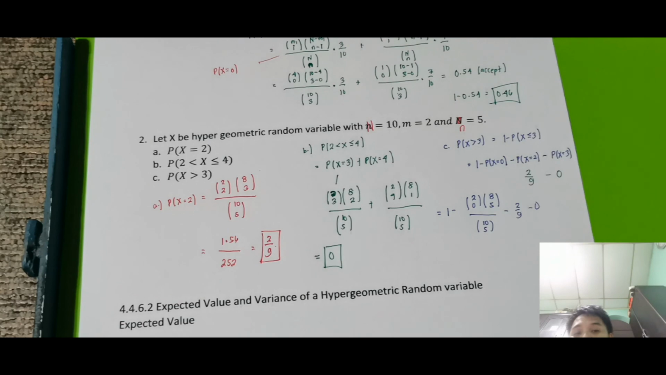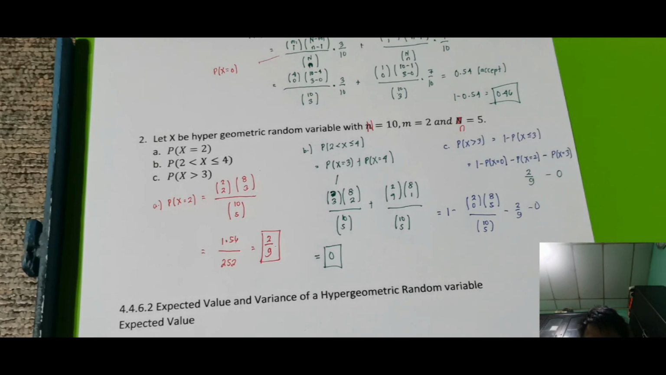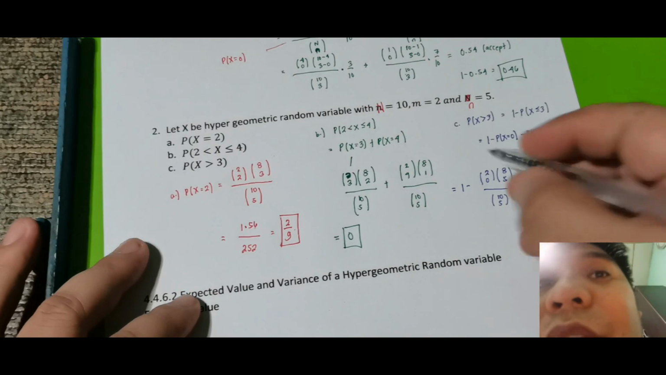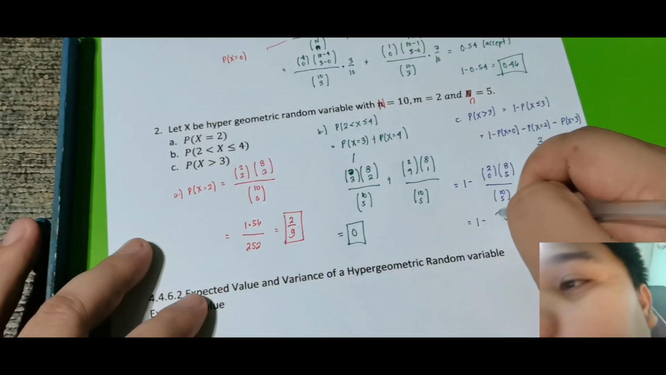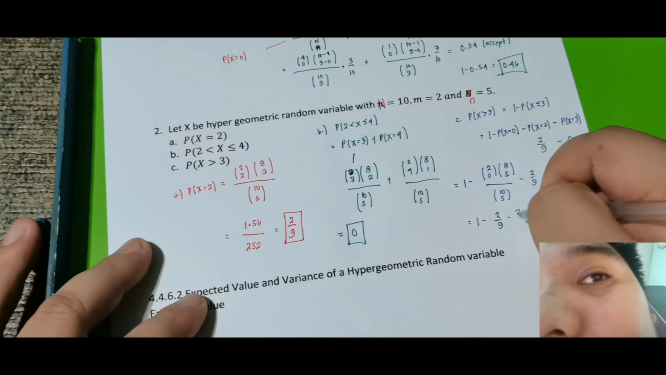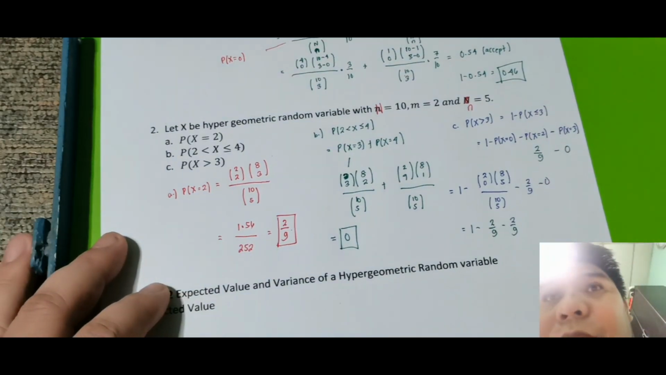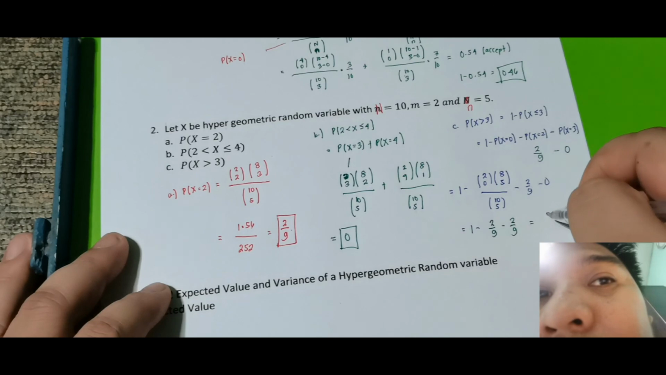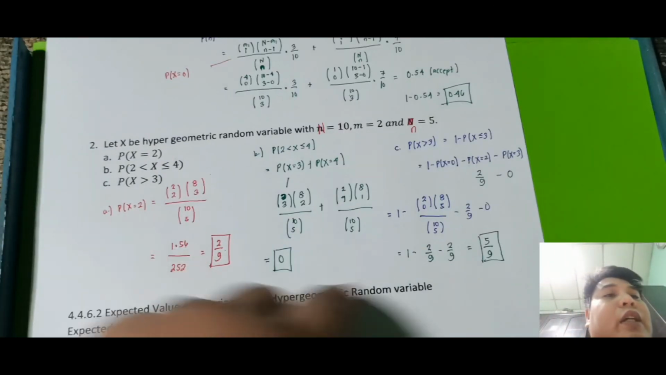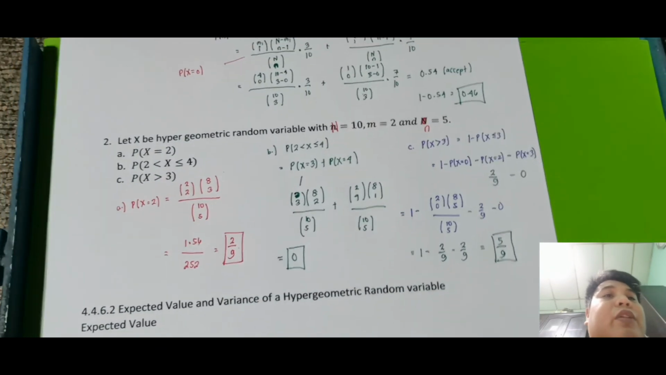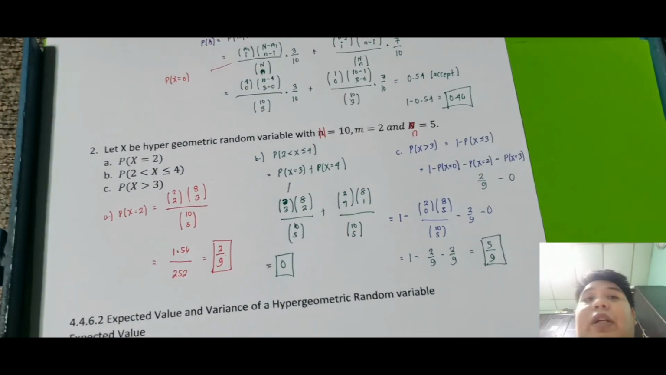So, 8 taken 5. So, we have 8 taken 5 over 10 taken 5. So, that is 2 over 9. So, parehas 2 over 9. So, this is just equal sa 1 minus 2 over 9 minus 2 over 9, which is 4/9. So this is just 5/9. So yung probability na x is greater than 3 is 5/9. So tandaan yan. Okay, so that's all in this video.